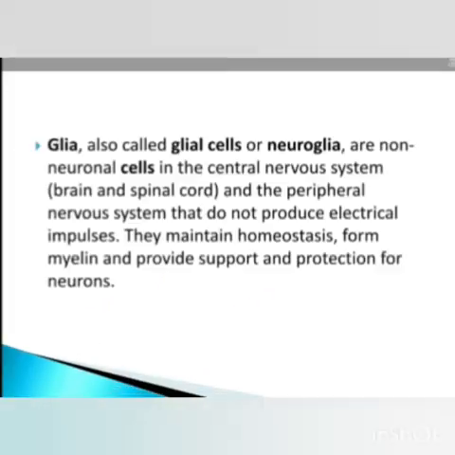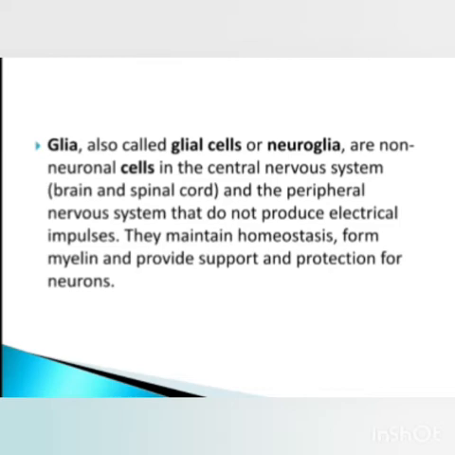Now after this, glia. What is glia? Glia, also called glial cells or neuroglia, are cells in the central nervous system, that is brain and spinal cord, and the peripheral nervous system, that do not produce electrical impulses, but they maintain homeostasis, form the myelin sheath around the neurons, and also provide support and protection to the neurons.